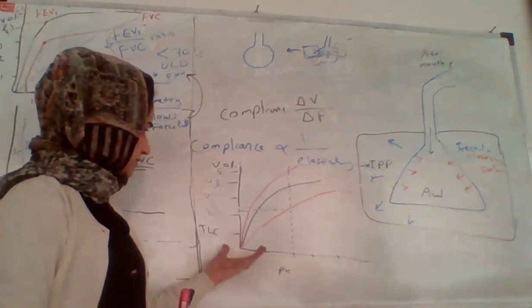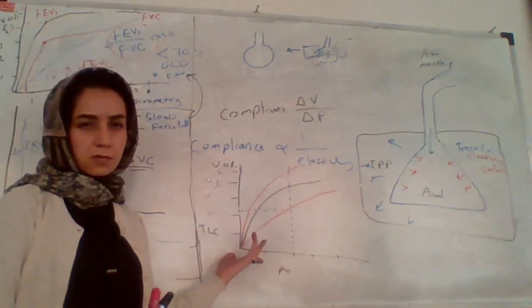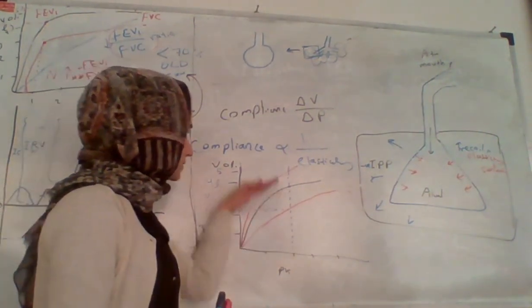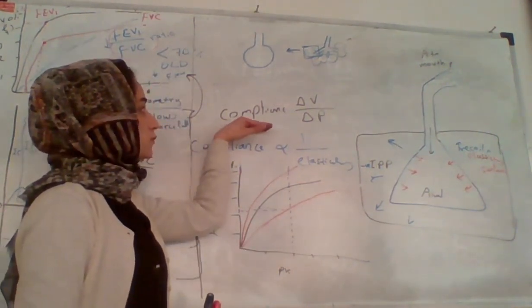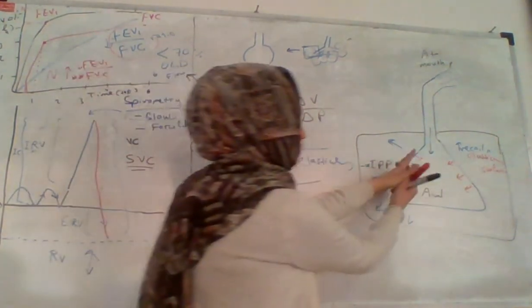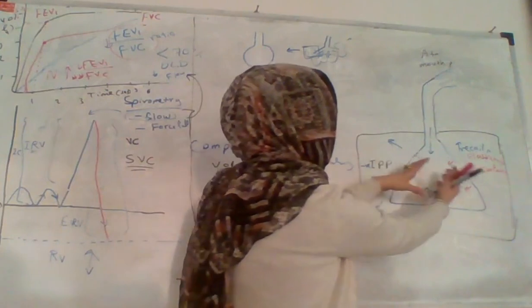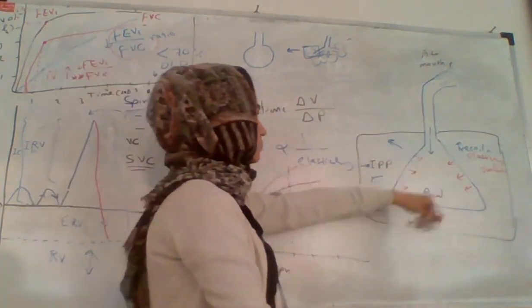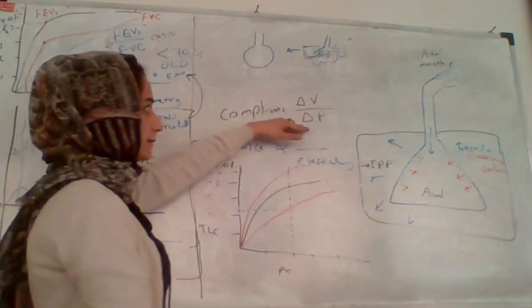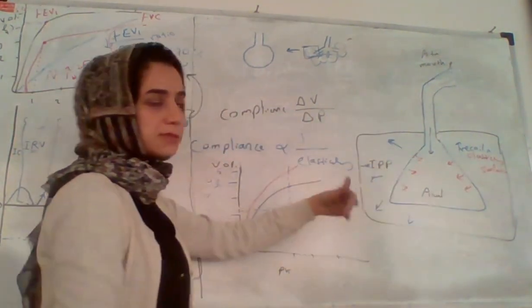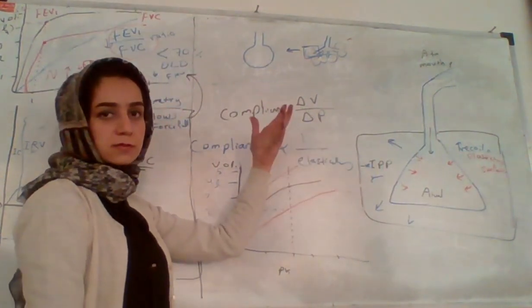You will see this curve, for example, in a question, and you may find that this is very difficult, but it is not. As we said, compliance is equal to what? To the change in volume per change in pressure. So how much pressure change is needed for the lung to expand to get this volume? If we need less pressure change to get a great volume, it means compliance increases.